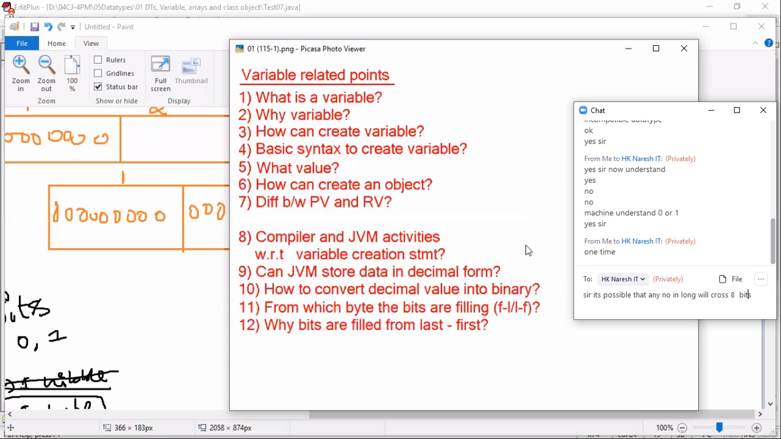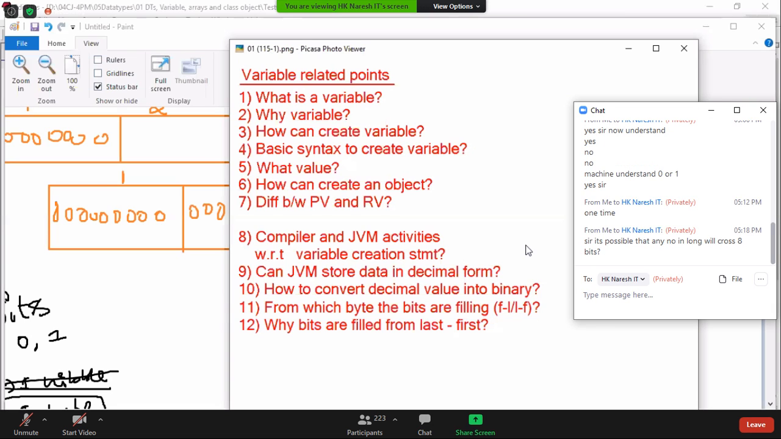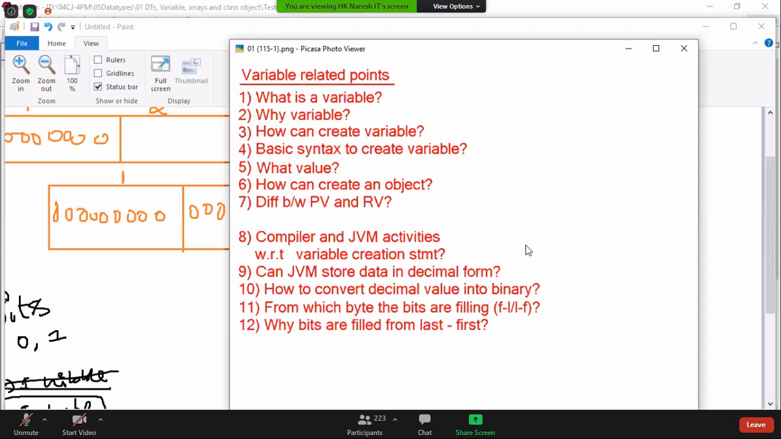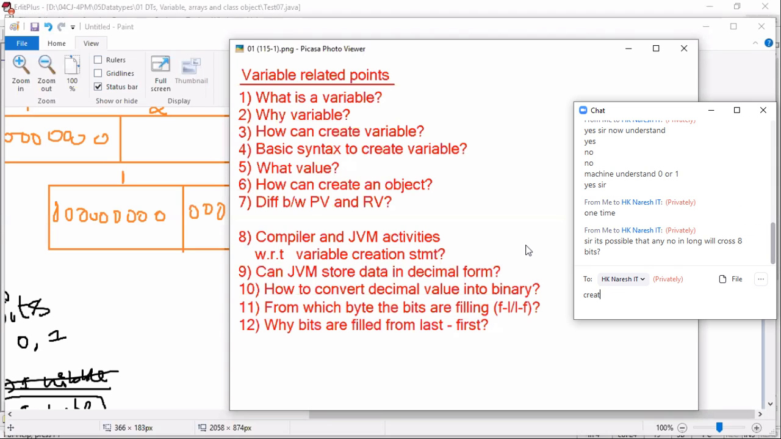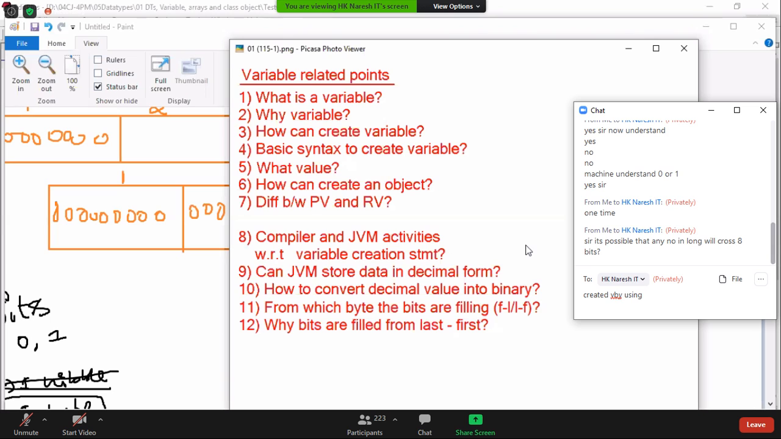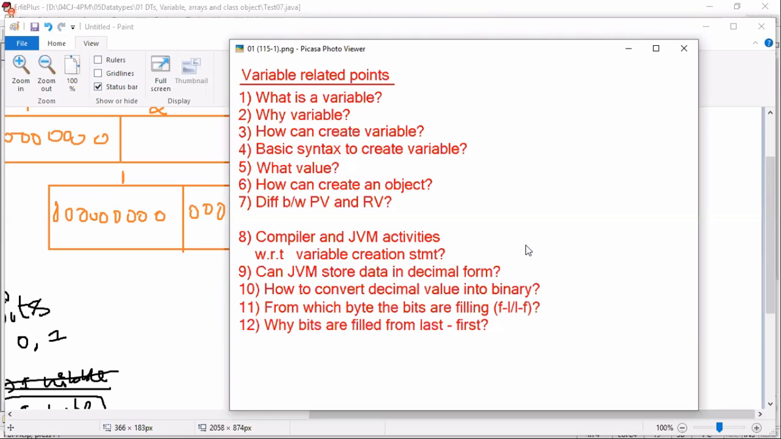Now, I have finished all the 12 points. Can you please read them yourself? What is the difference between primitive variable and reference variable? Primitive variable is created by using primitive data type. Reference variable is created by using reference data type. Primitive variable is meant for storing primitive value. Reference variable is meant for storing object reference. That's a simple point. Please verify all these points in the material.